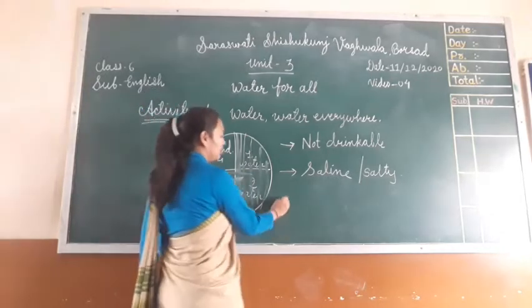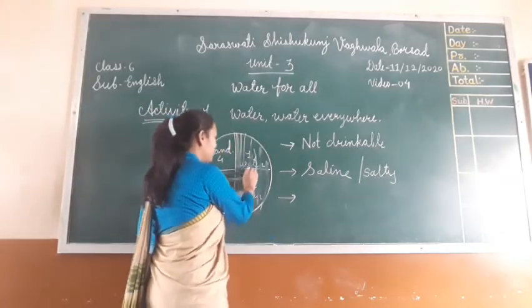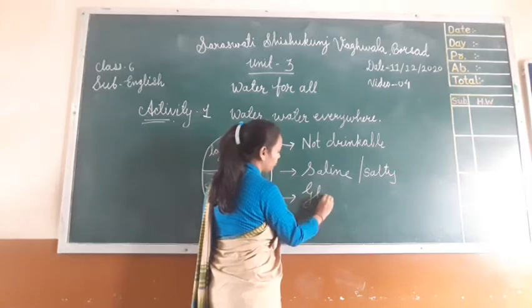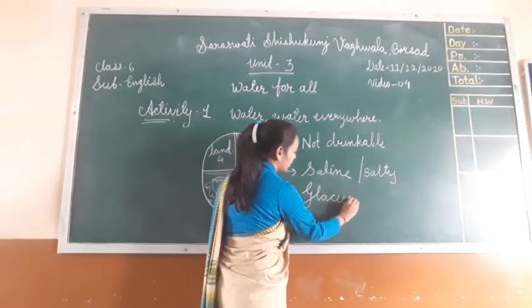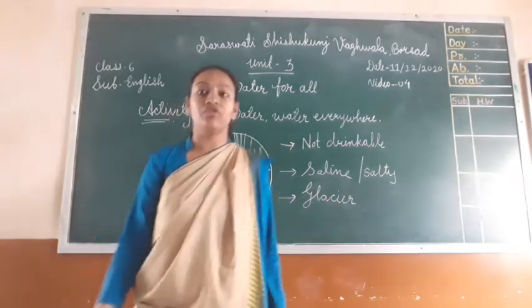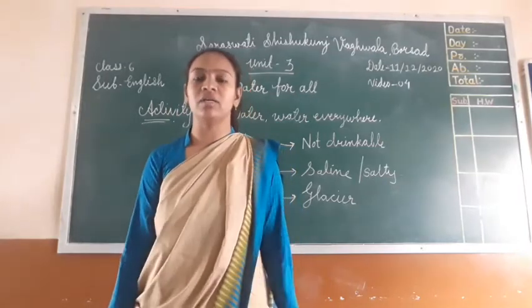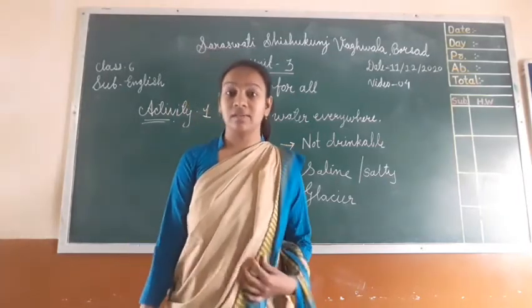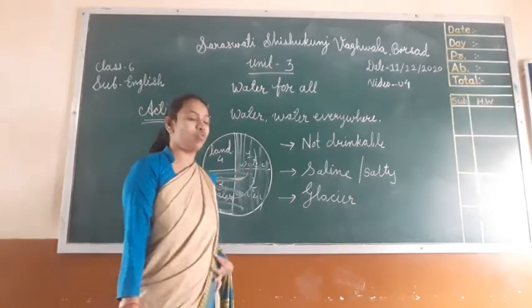Then another thing, the water remaining is in the form of glaciers. All of you know what is the meaning of glaciers? Glaciers means in ice form, like ice stone.